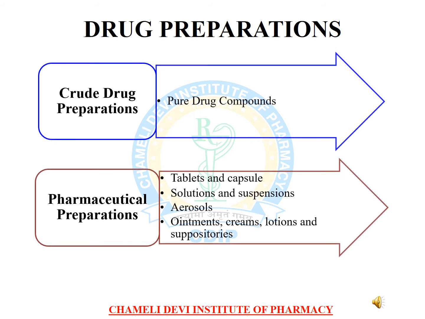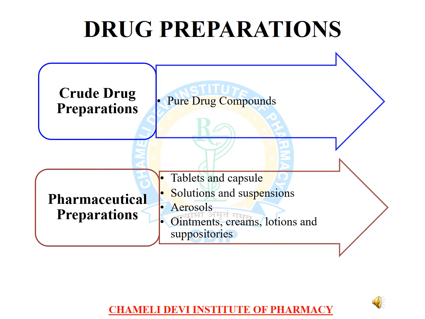Our next heading is drug preparation. For drug preparation, we require crude drug preparation. It is the pure drug compounds which come from plant sources or natural sources. It is the pure extract of the natural sources which we require.